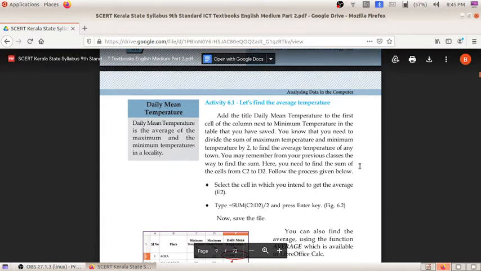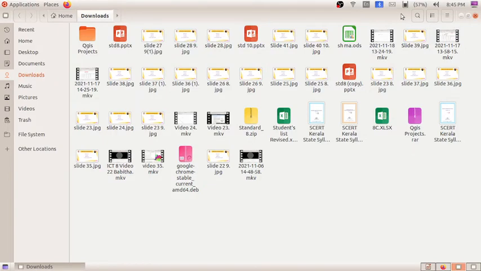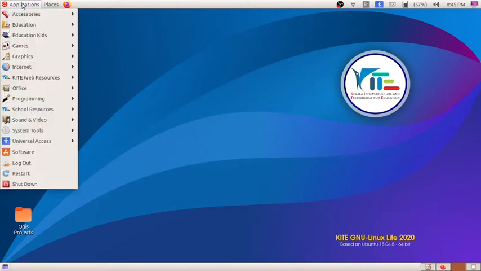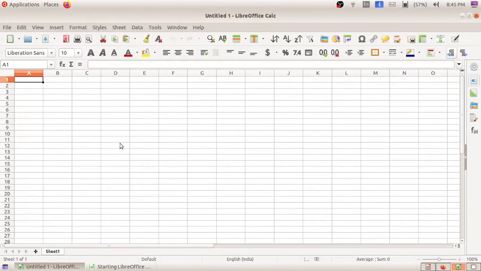For opening LibreOffice Calc, we open Application, Office, LibreOffice Calc. This is how we can open LibreOffice Calc.